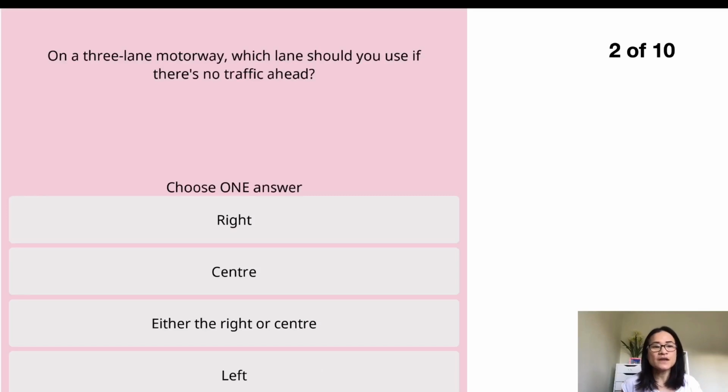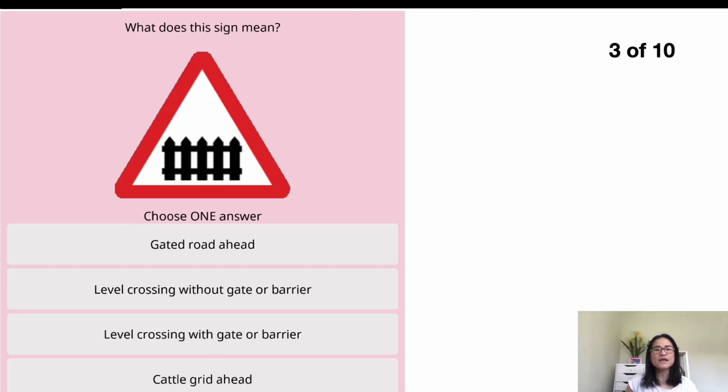Number 2, on a 3-lane motorway, which lane should you use if there is no traffic ahead? Normal driving position is your left lane. It doesn't matter whether the road has 1 lane or 2 lanes, the left lane is the normal driving position. These questions are trying to trick you with a 3-lane motorway and no traffic. Anyway, it doesn't matter how many lanes, traffic or no traffic, you use the left-hand lane. That is your normal driving position. So that's the answer.